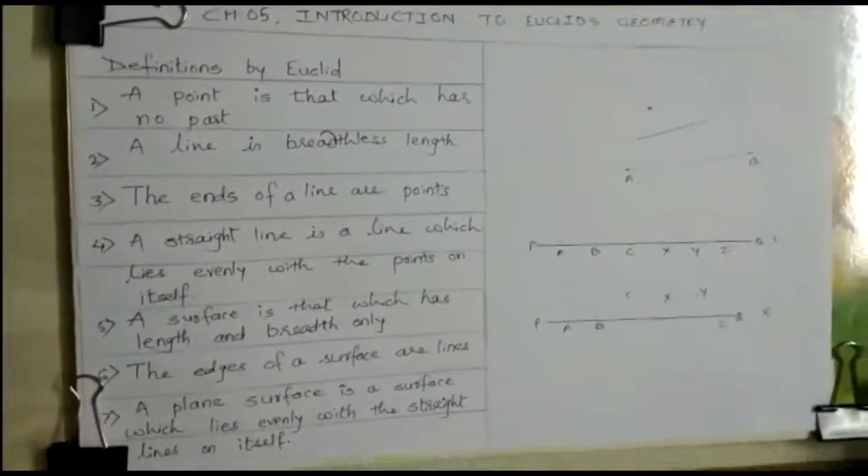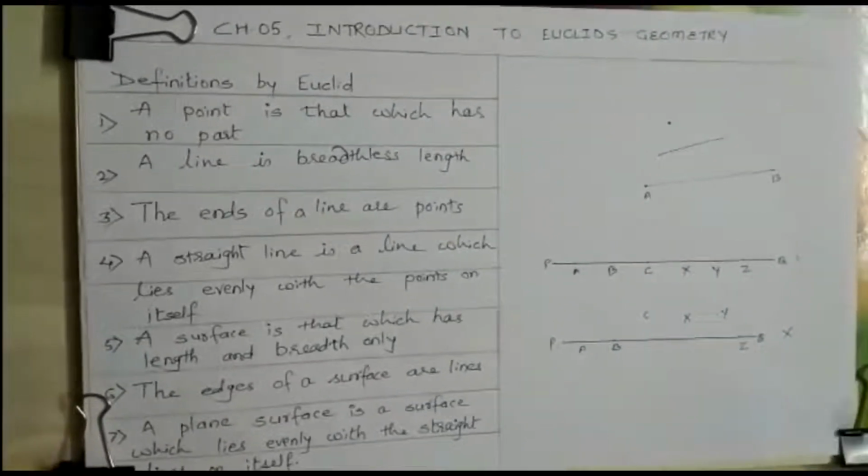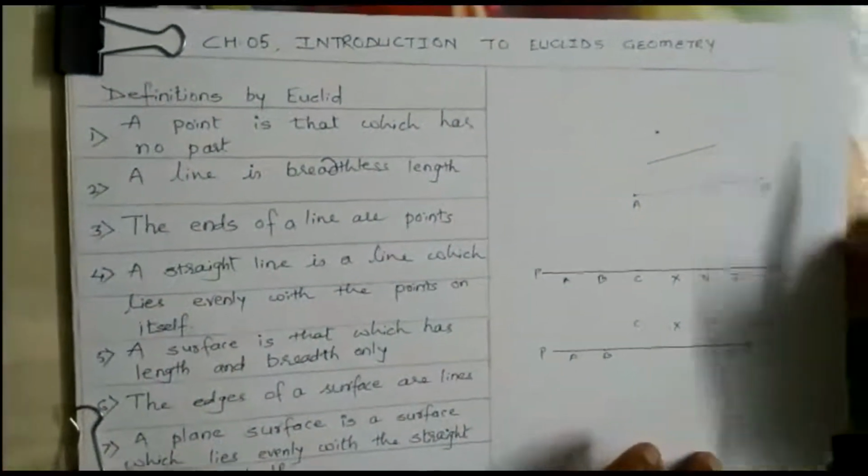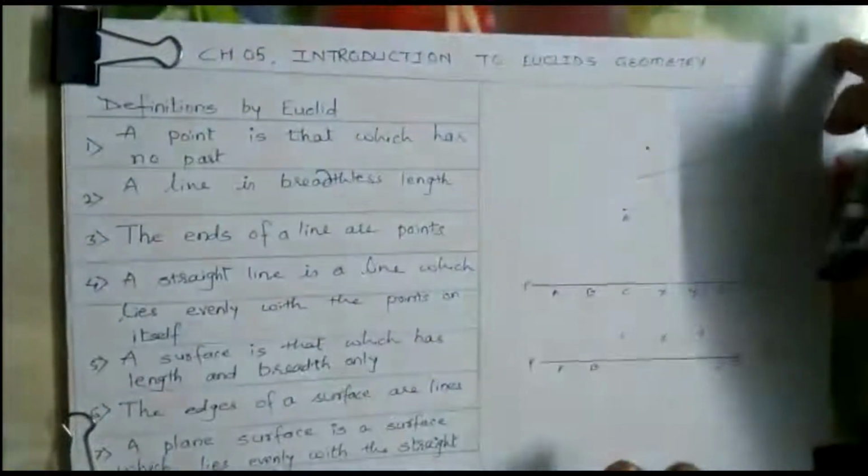Sixth, the edges of a surface are lines. This is a paper and you can see these are the edges. So these edges of a surface are lines.